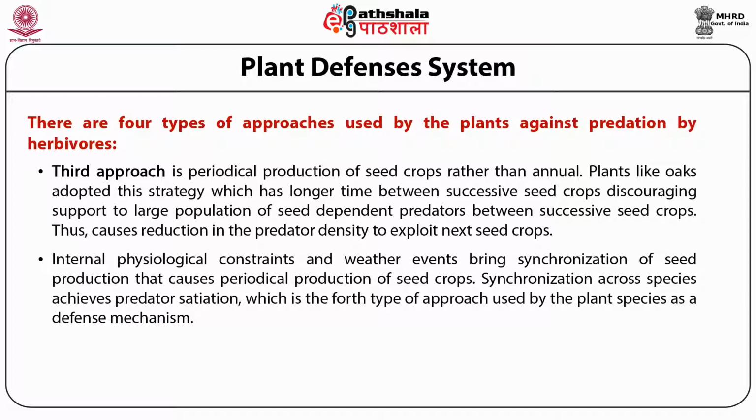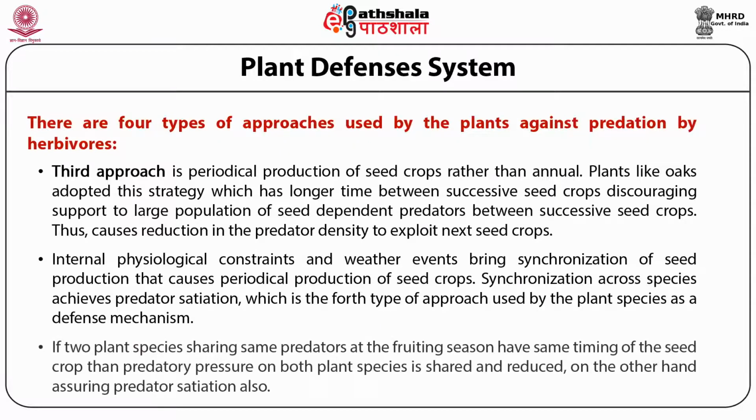Synchronization across species achieves predator satiation, which is the fourth type of approach used by plant species as a defense mechanism. If two plant species sharing the same predators at the fruiting season have the same timing of the seed crop, then predatory pressure on both plant species is shared and reduced.